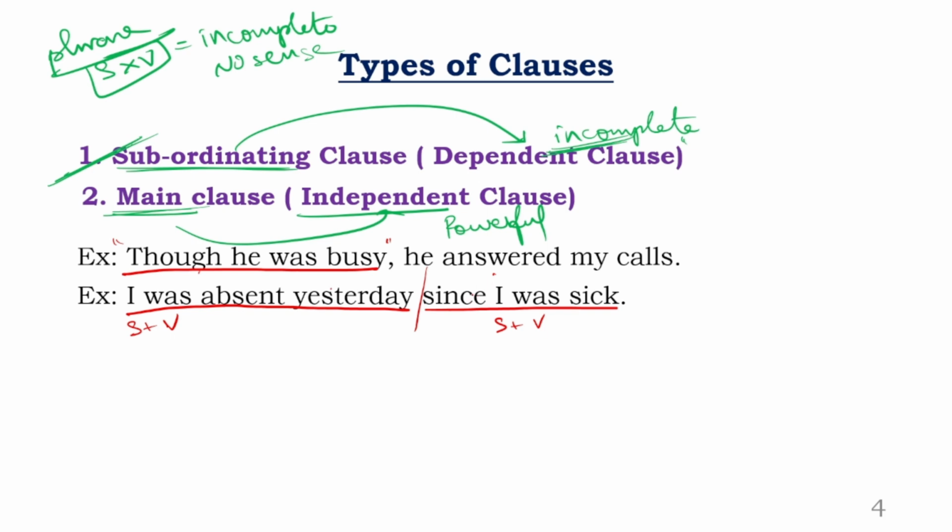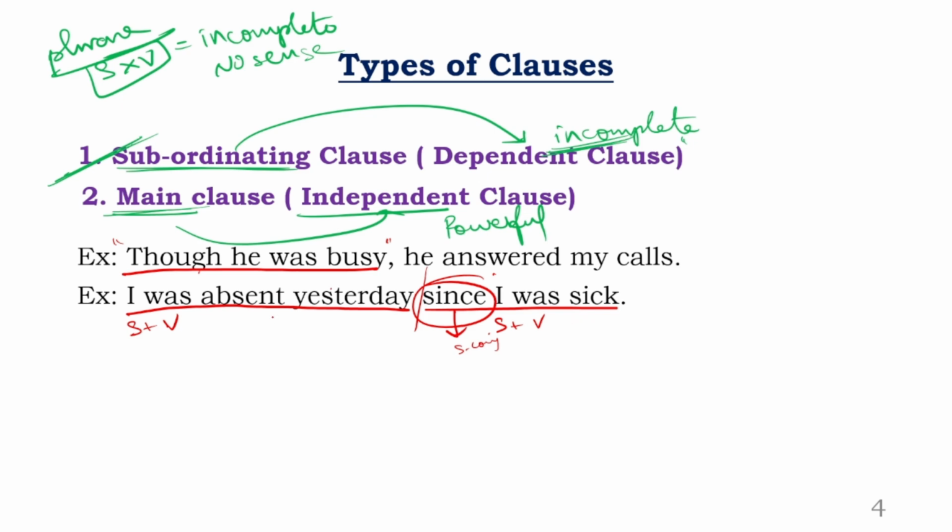Because he's unable to understand what you said, because you said something that is incomplete. It is incomplete because of only one word. What is that word? Since. Again, this is subordinating conjunction. So subordinating conjunctions would make you feel like you are incomplete. Though there is subject verb agreement, you are still incomplete.